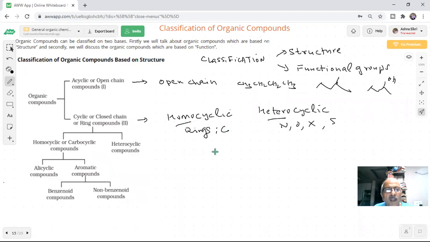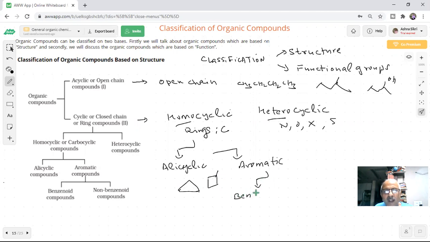Okay. Now, in homocyclic also, there are alicyclic compounds and aromatic compounds, students. Aromatic compounds have different properties than these alicyclic compounds. If I write like this, these are alicyclic. And when I talk of aromatic, there are two types of that.